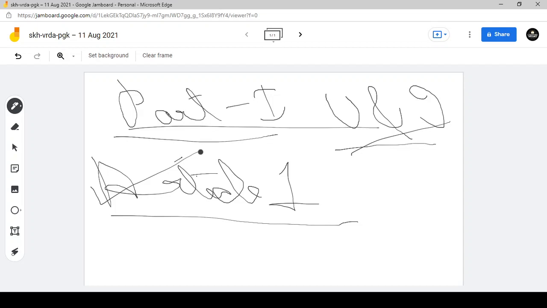Article 1 states that India, that is Bharat, shall be a union of states. Guys, I hope you are sitting with your DD Basu. Just see your DD Basu. Chapter 6, Territory of the Union. DD Basu, Chapter 6, Territory of the Union states that Article 1 states that India, that is Bharat, shall be